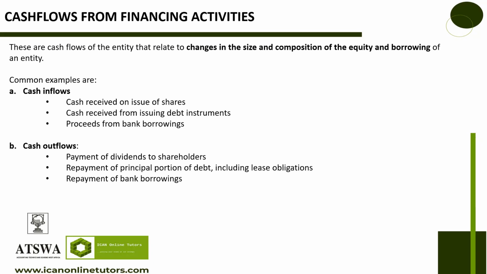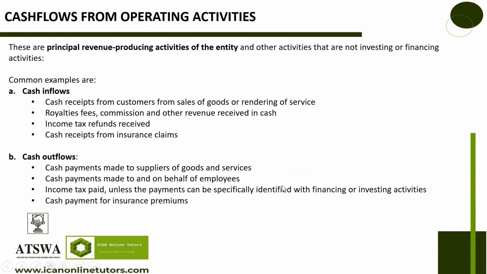When you repay the principal portion of the debt that you borrowed when you issued your debt instruments, it is financing activity. When you repay the money that you borrowed from the bank, it is also financing activity. Financing activity.